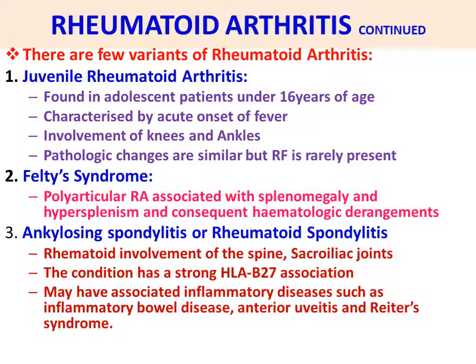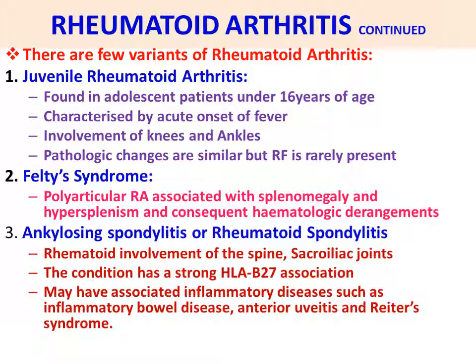Then the third one is ankylosing spondylitis or rheumatoid spondylitis, rheumatoid involvement of the spine and sacroiliac joints. The condition has a strong HLA-B27 association and may have associated inflammatory diseases such as inflammatory bowel disease, anterior uveitis, and Reiter syndrome.